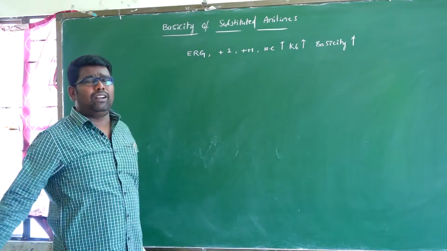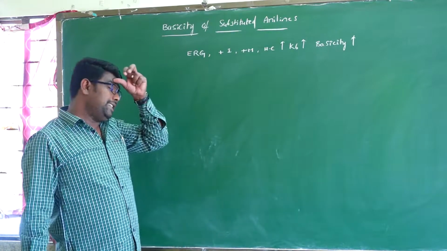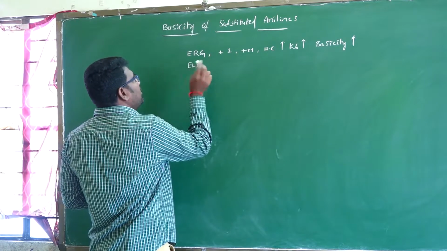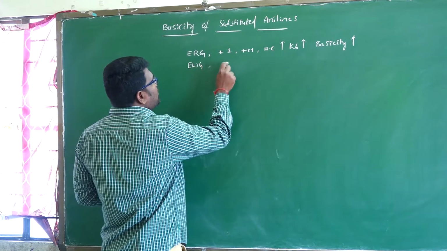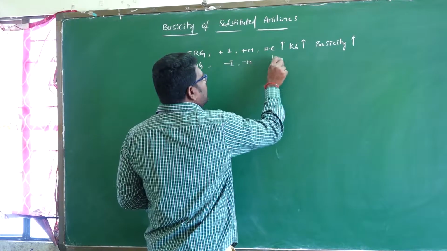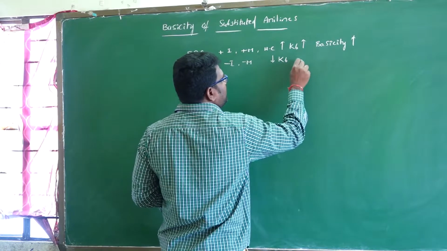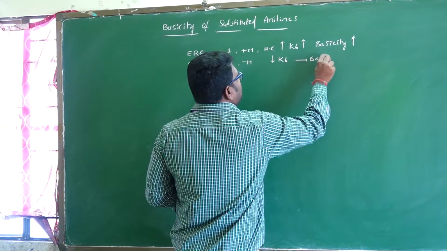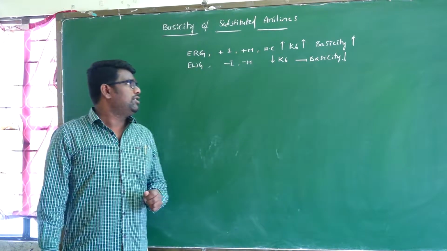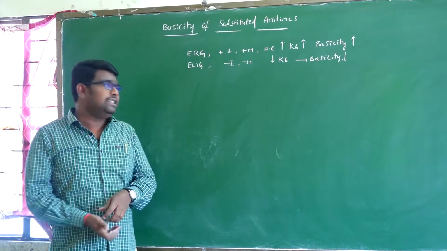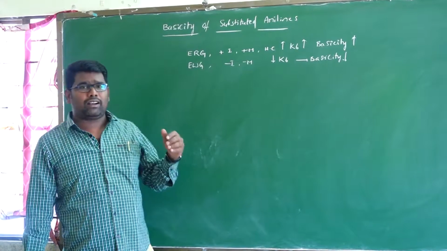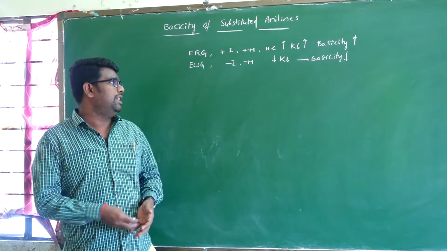In the presence of electron withdrawing groups, they show minus I effect and minus M effect only, so Kb values decrease, and therefore basicity decreases. So this is the main concept. Keep in mind, in the presence of electron releasing groups basicity increases, and in the presence of electron withdrawing groups basicity decreases.